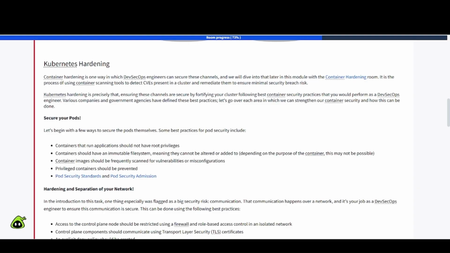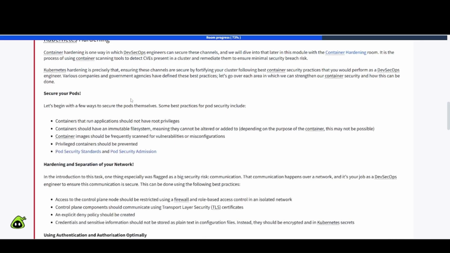Kubernetes hardening. Container hardening is one way in which DevSecOps engineers can secure these channels. We will dive into that later in this module with the container hardening room. It is the process of using container scanning tools to detect CVEs present in a cluster and remediate them to ensure minimal security breach risk. Kubernetes hardening is precisely that, ensuring these channels are secure by fortifying your cluster, following best container security practices that you would perform as a DevSecOps engineer. Various companies and government agencies have defined these best practices. Let's go over each area in which we can strengthen our container security and how this can be done.